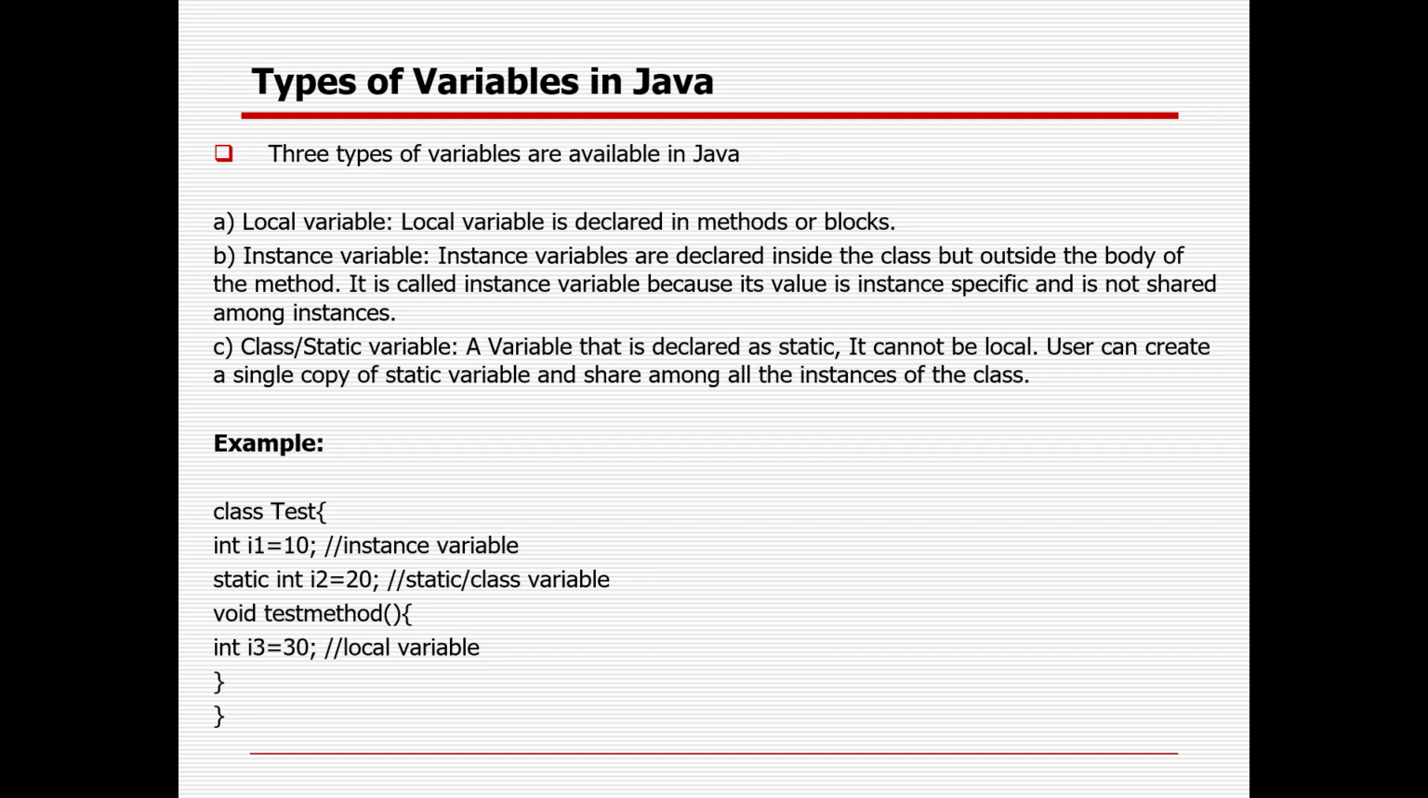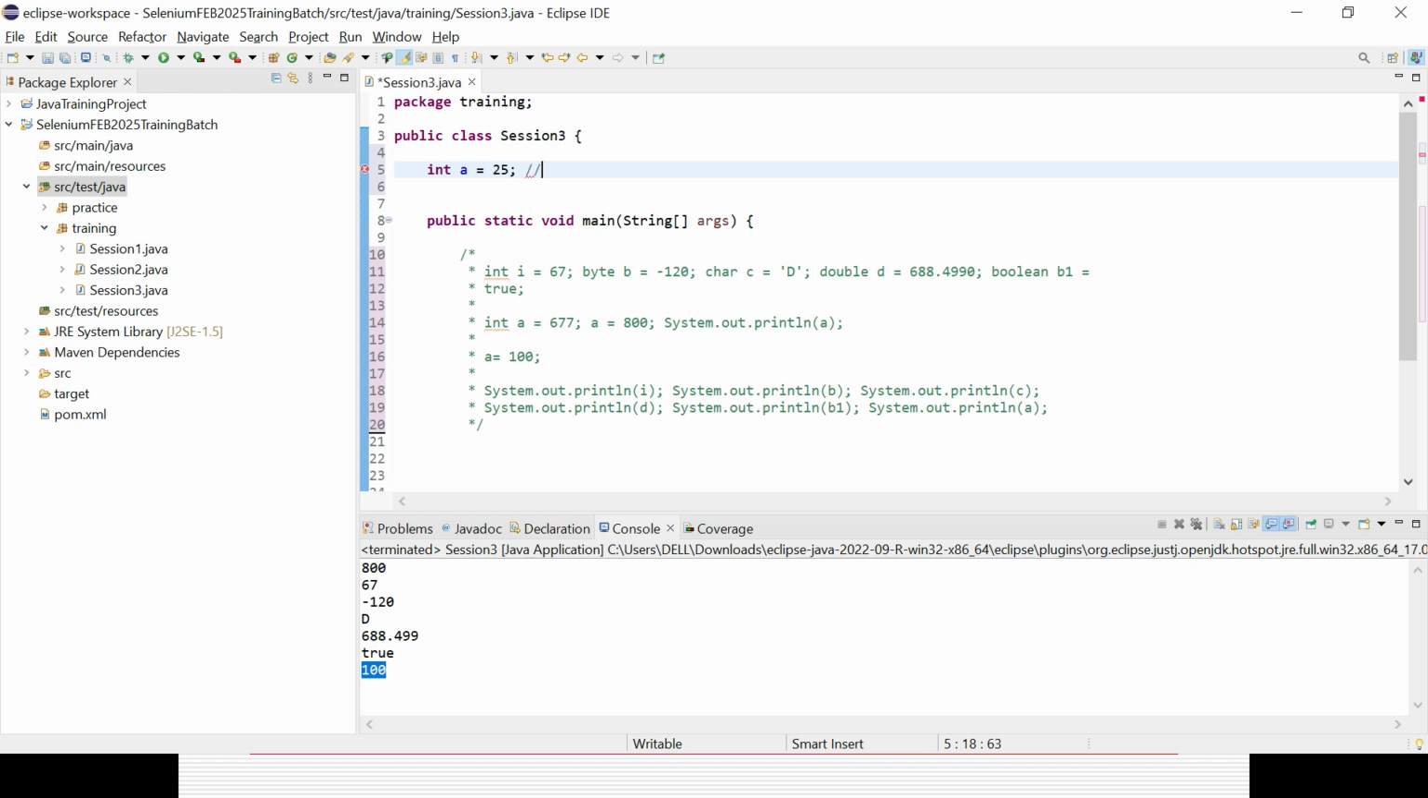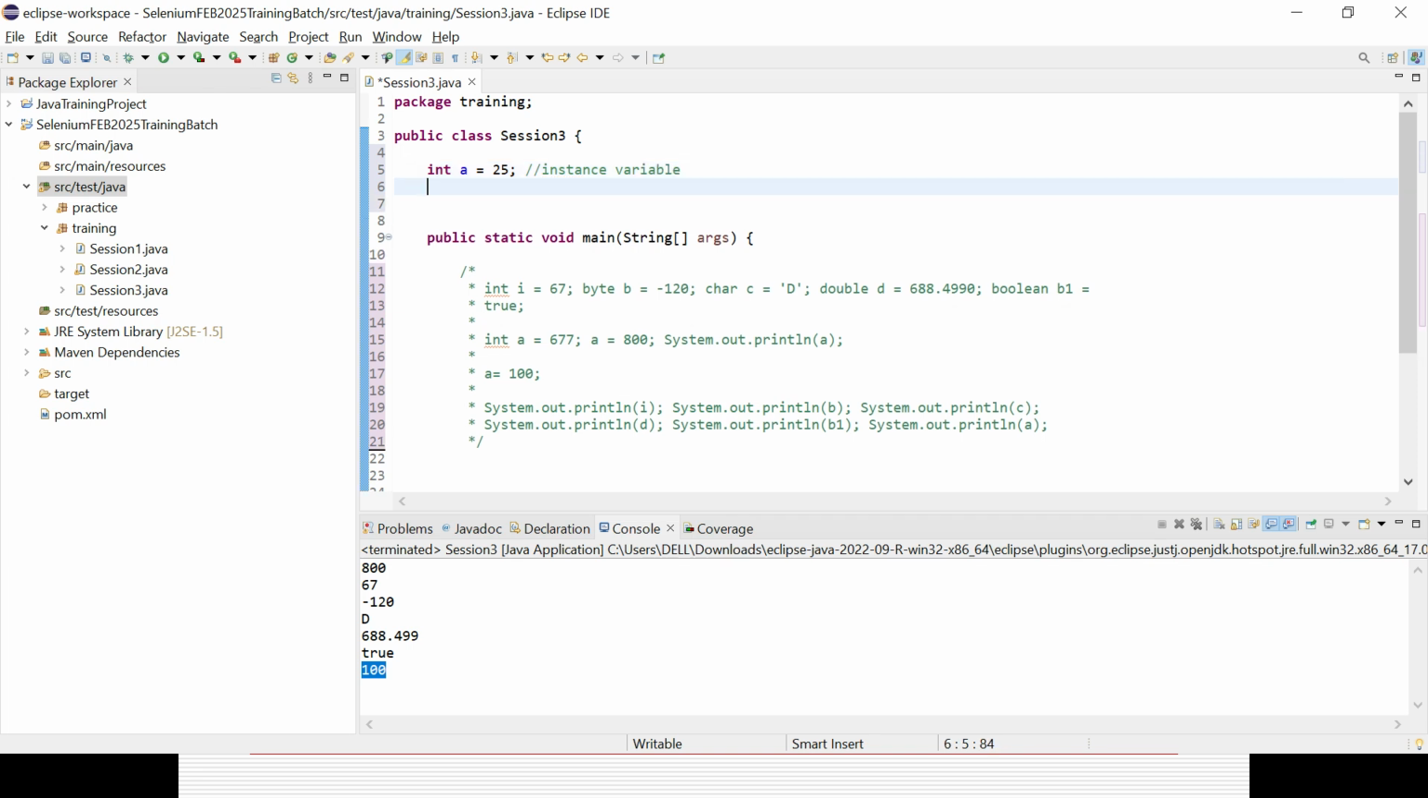This is called an instance variable, right? Instance variable, because I am not creating any instance, it is not shared. Okay, then I am creating a variable called static int b equal to say 200. So it is called a static variable, with the static keyword.